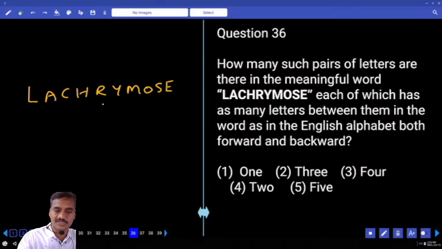And again in the reverse, E, F, G, H, I, J, K, L, M, N. Yes, there is no letter more than this one, no need to count it all. O, P, Q, R, there is a pair here. S, T, U, V. M, N, O, P, Q, R, S. Why no letter more than this one? R, no letter more than H, I, J. And so many, there is only one pair.